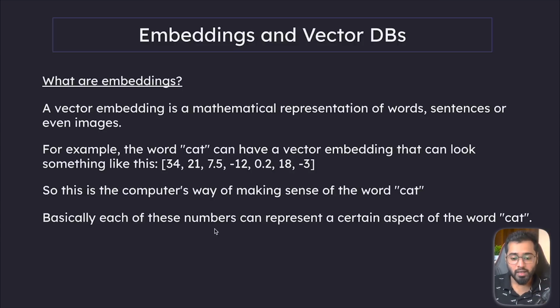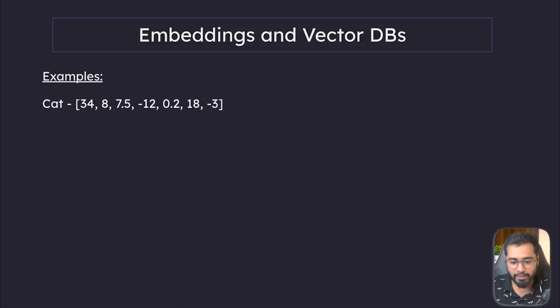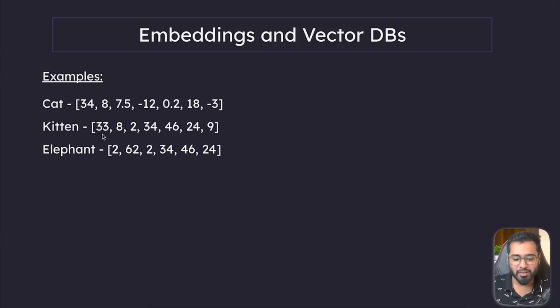So basically, each of these numbers can represent a certain aspect of the word cat. The first number here in the array could represent the size of the cat. So if there was a similar representation of the word, let's say kitten, then the first value of the kitten vector embedding would be closer to 34, right? Because with regards to size, they are much more similar. Compare that to, let's say, an elephant.